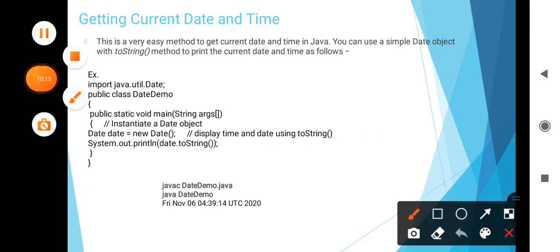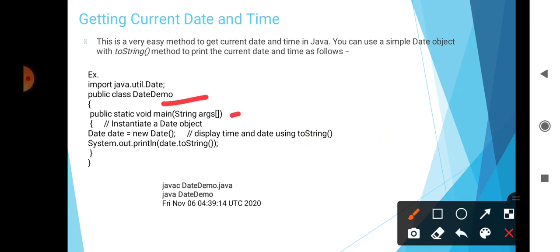For example, import the package java.util.Date, then declare the class DateDemo, then the main method, public static void main(String args[]), then instantiate a Date object: Date date = new Date(). Then display the time and date using toString: System.out.println(date.toString()). When we run this program, we will get today's day, date, and timing.